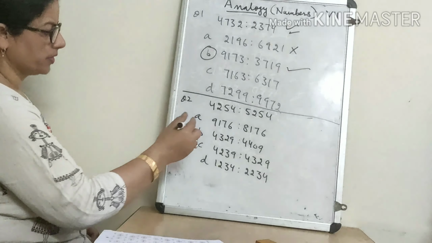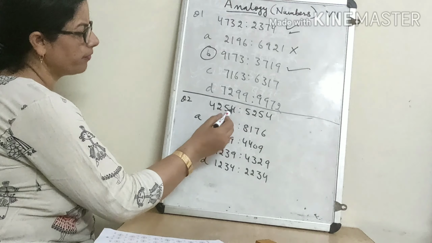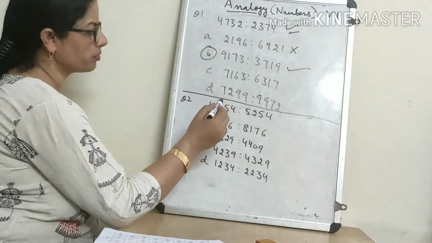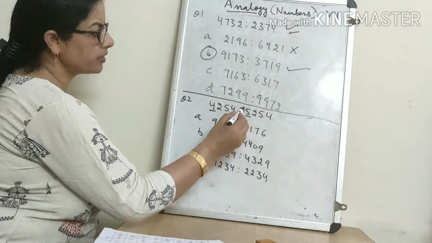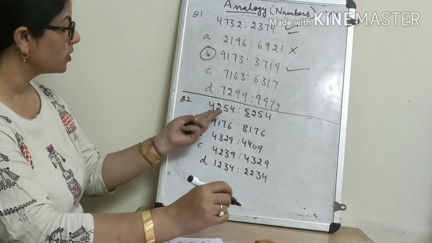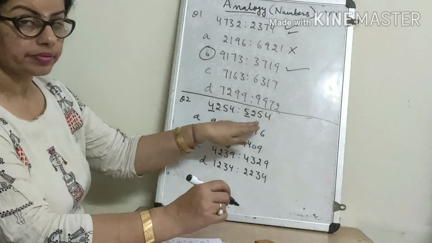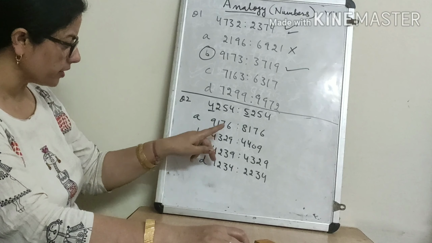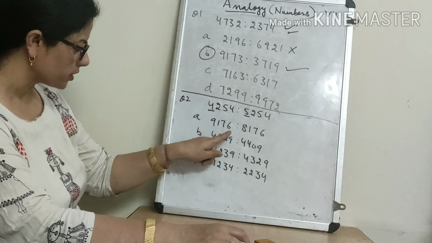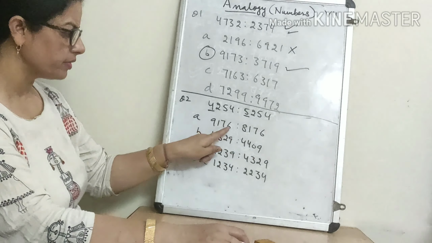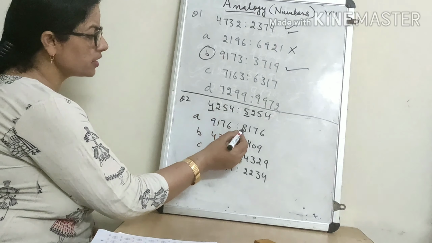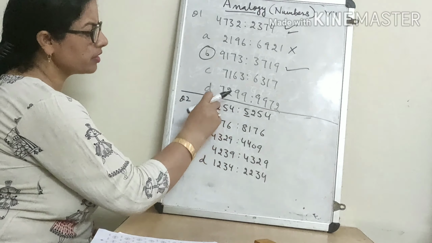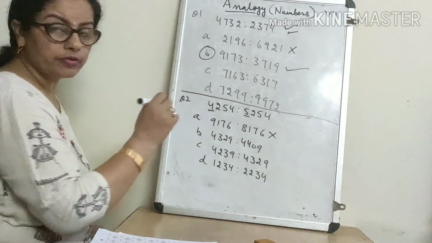Now see this one. 4254, 5254. Only the digit at the 1000 place is changed. Means this number is 1000 more. So we will search here that this number is 1000 more. See, 8176, 9176. Yes, but it is 1000 less. We want 1000 more, so this is not possible.